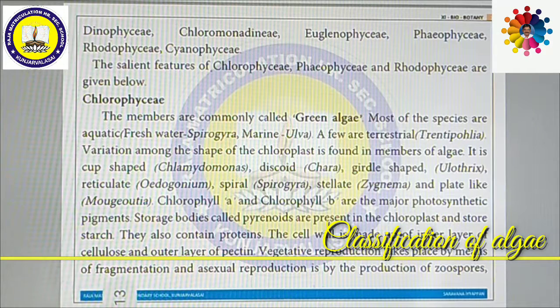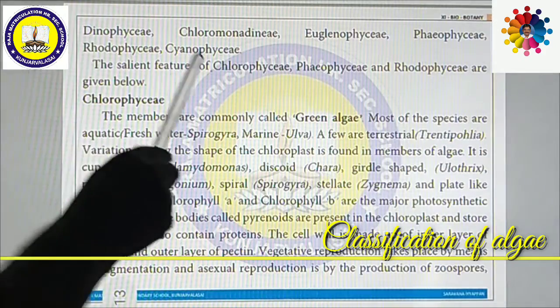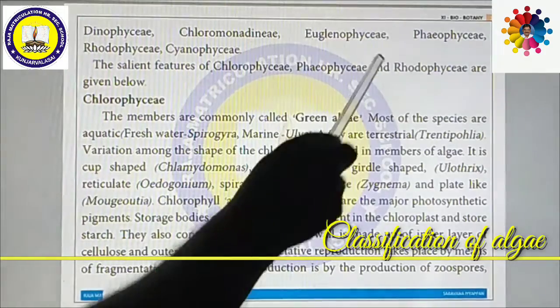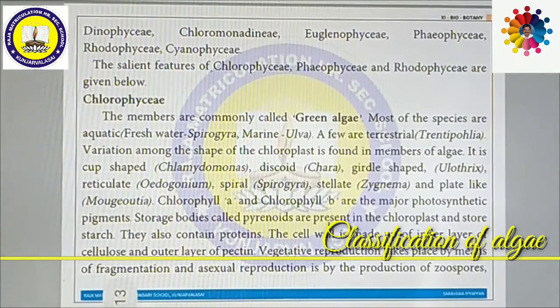Among them, we are going to see 3 classes in detail in our syllabus: the salient features of Chlorophyceae, Phaeophyceae and Rhodophyceae. Chlorophyceae are green algae, Phaeophyceae are brown algae, Rhodophyceae are red algae. We can now see how their structure is, how their reproduction takes place, and how the shape of the chloroplasts is in each type of algae.